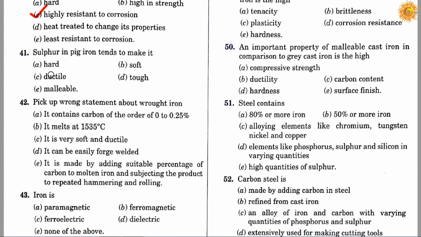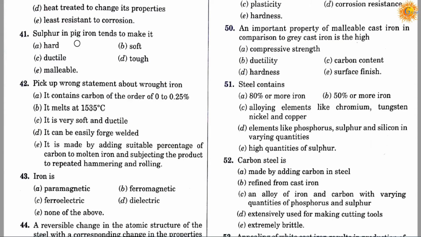Question number 41. Sulfur in pig iron tends to make it: option A hard, option B soft, option C ductile, option D tough, option E malleable. Correct answer is E. It will be malleable. Sulfur in pig iron tends to make it malleable.